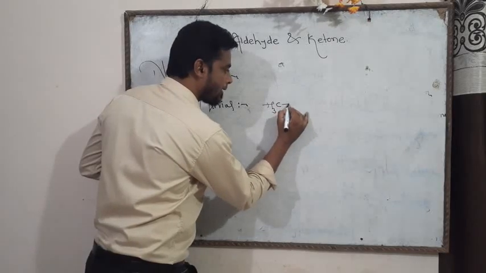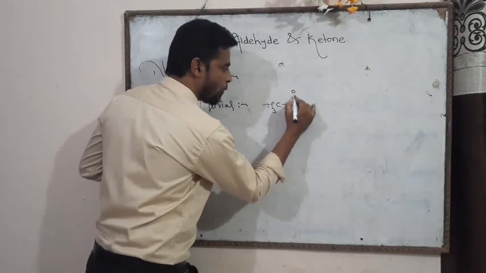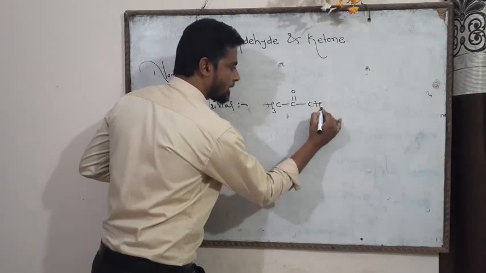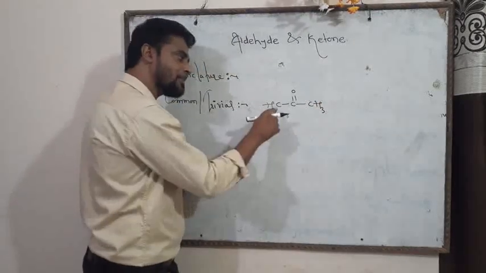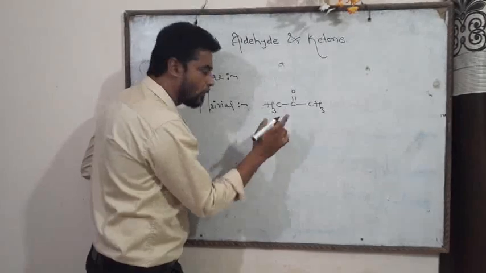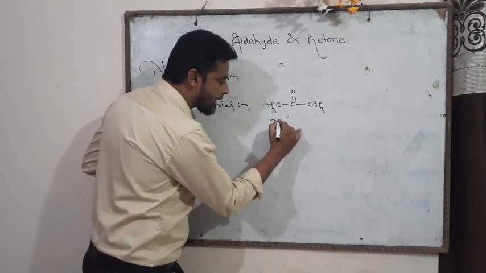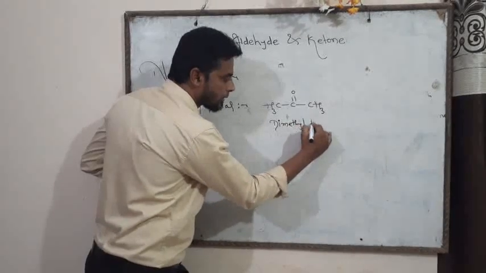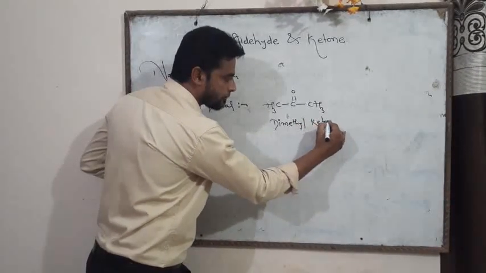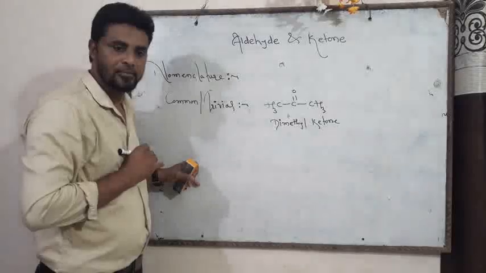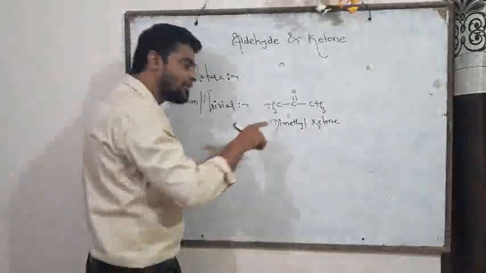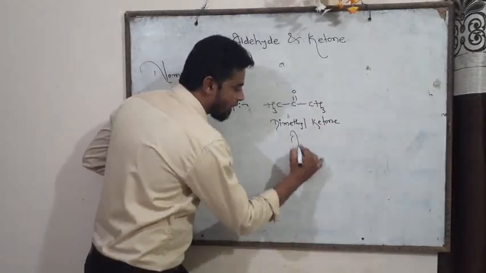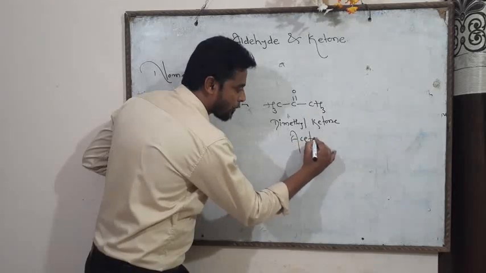For example friend, H3C CO CH3, as there are two methyl groups, it is called dimethyl ketone. Another name of dimethyl ketone is acetone.